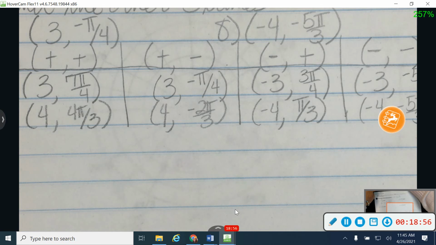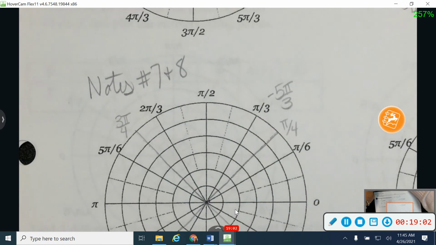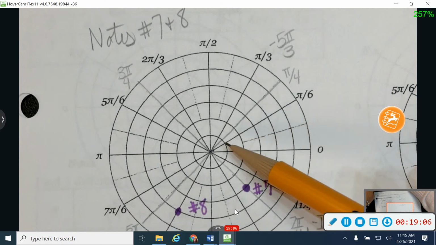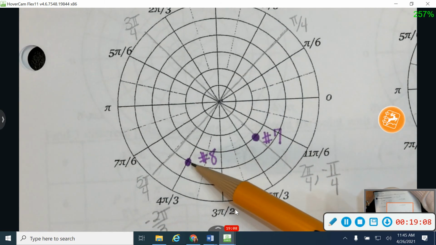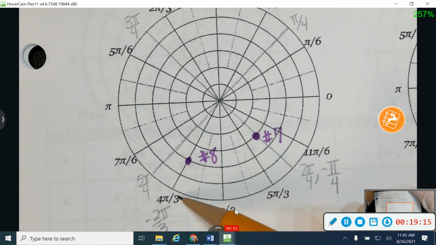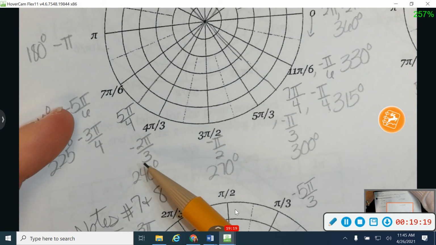Yes. So negative 2 pi over 3. When I did this one, I'm working with the pi over 3 right here. I graphed my negative radius, which put me here. So that would be 4 with 4 pi over 3. Then my other name for 4 pi over 3 is negative 2 pi over 3.